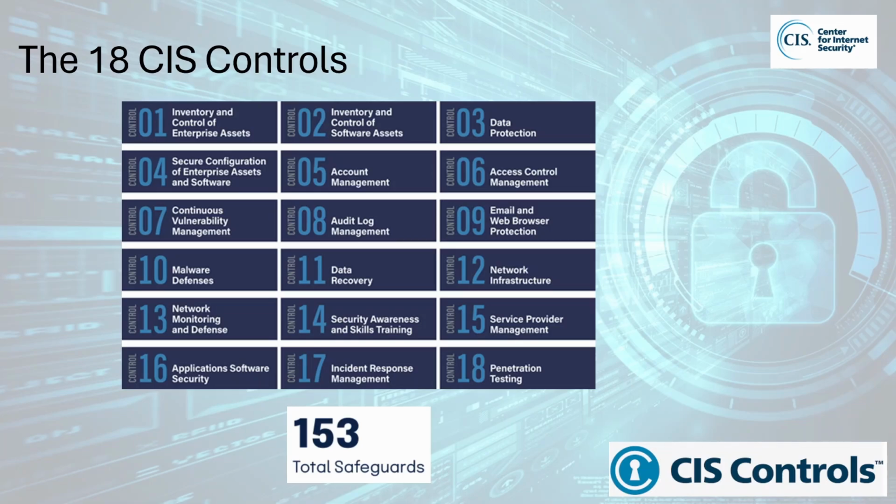Okay, the CIS controls are a set of 18 cybersecurity best practices designed to help organizations protect against cyber threats. The 18 controls listed here are control categories that include a number of safeguards for implementing within the organization.